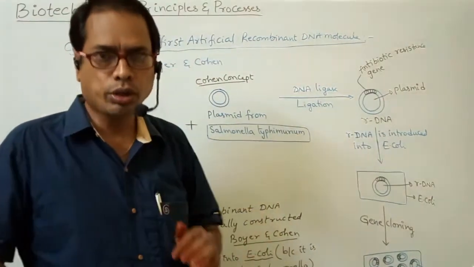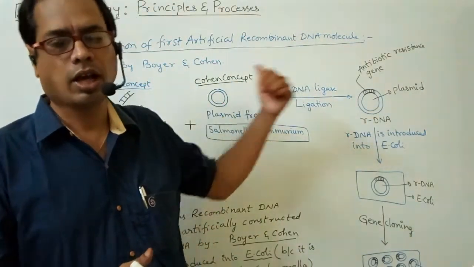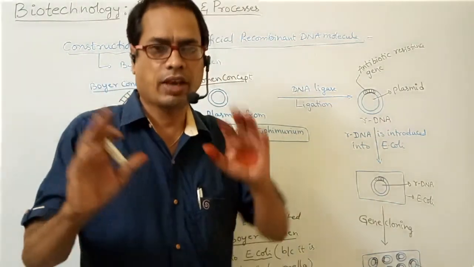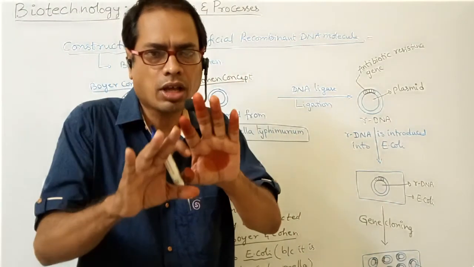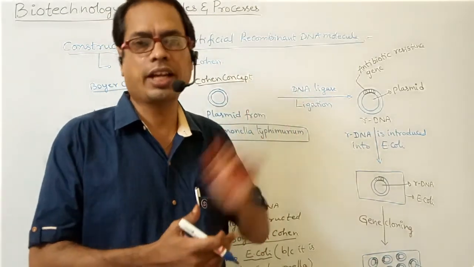Of course, no new characters will arise, since this is from a plasmid and that is also a plasmid. They did it only to know whether two genes will attach or not.